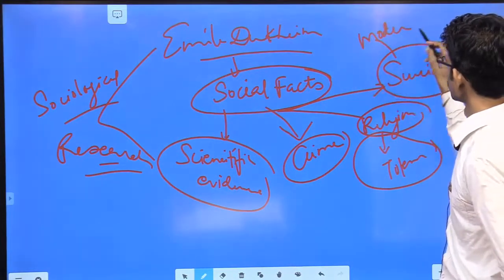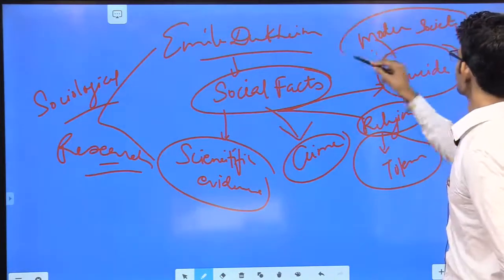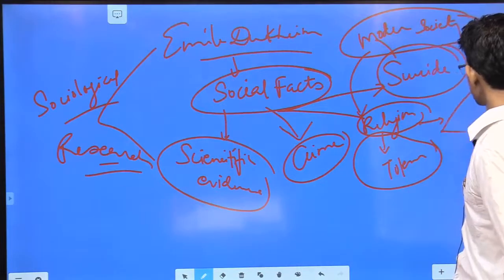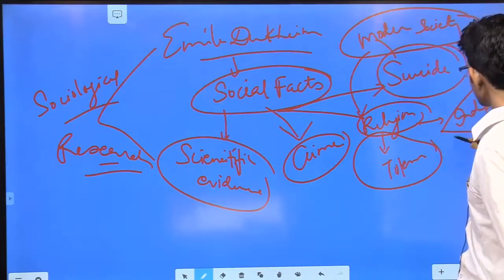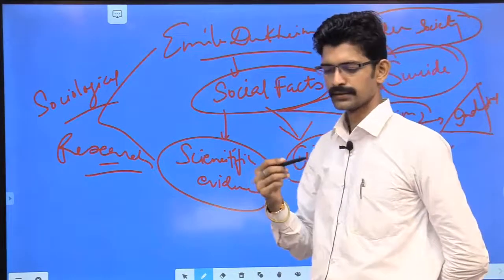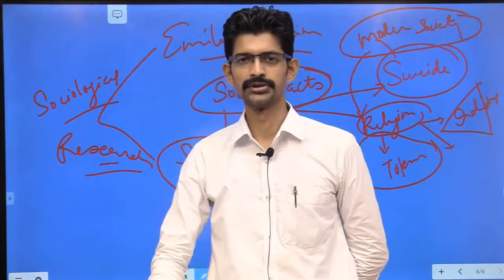These all social facts are part of modern society, in which there are changes visualized in religion, that is, the rise of industrial society leads to deprivation and discrimination on the basis of religion that were provided through the churches.